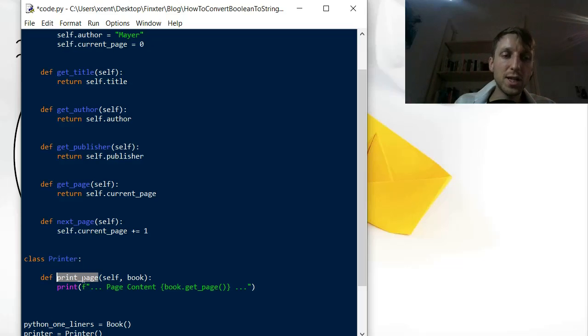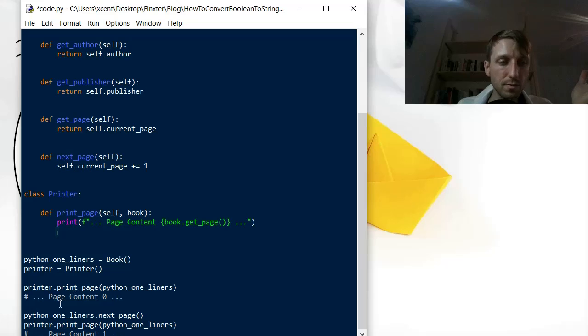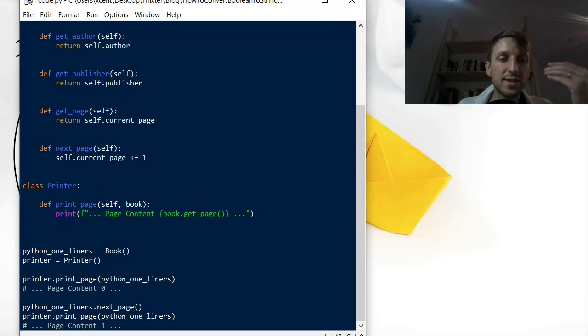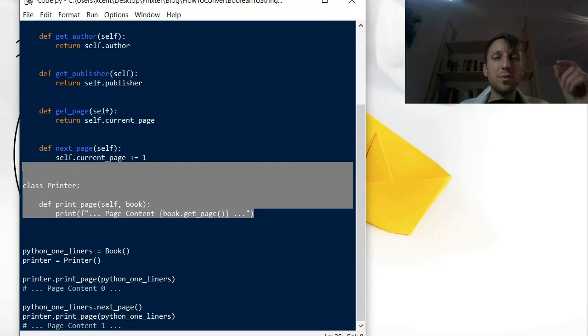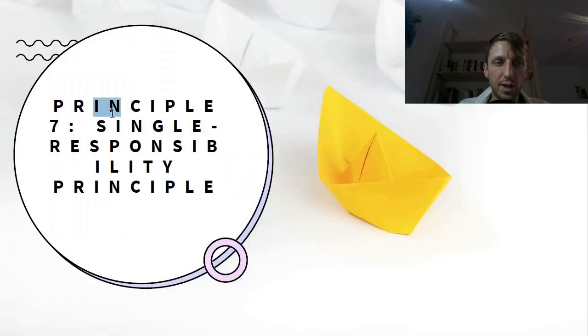This print page method now takes also an argument called book. So you pass the book you want to print into the printer, and it simply prints the book content with the current page. It calls the getter method book.getPage to get the page of the book, and then it prints the book. If you run this, you get the same output, but you have separated the functionality of printing the book and simply modeling the book in your code. So this would be a better example that adheres to the single responsibility principle.